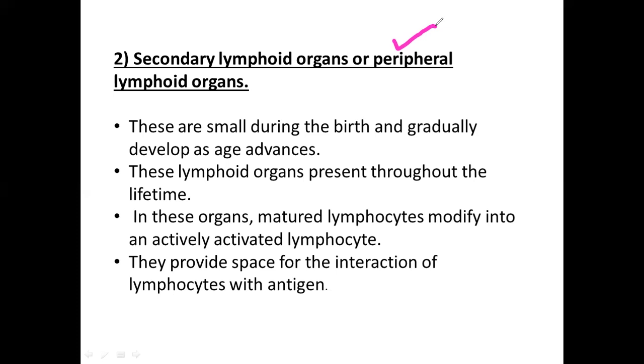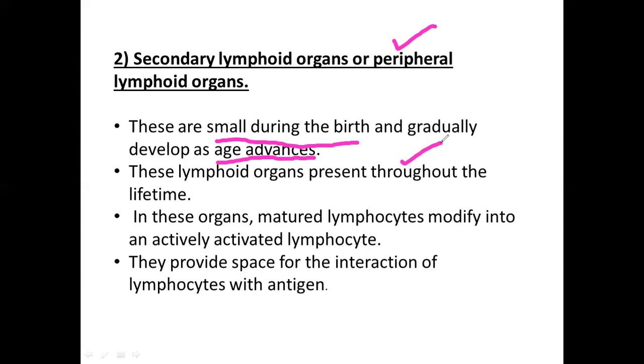Done. సో కమింగ్ టు ది సెకండరీ లింఫాయిడ్ ఆర్గన్స్, జనరలీ మనం ప్రీవియస్ వీడియోలో ఏం చూసాము, ఏవైతే లింఫోసైట్స్ which will be growing and attaining the immunocompetency, they will come to the secondary lymphoid organs where they will be stored and waiting for the antigen అన్నమాట. So secondary lymphoid organs ఏంటంటే primary lymphoid organs కి opposite, that is during the time of birth అవి will be smaller, but gradually they'll be developing as the age advances. అదే మనం primary lymphoid organs లో ఏం చూసాము, as the age advances the primary lymphoid organs will be degenerated. This is opposite in case of secondary lymphoid organs, and the secondary lymphoid organs are present throughout the life.